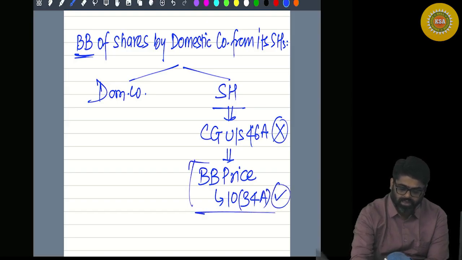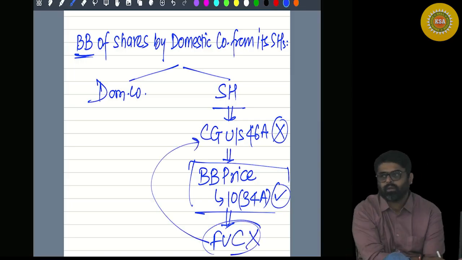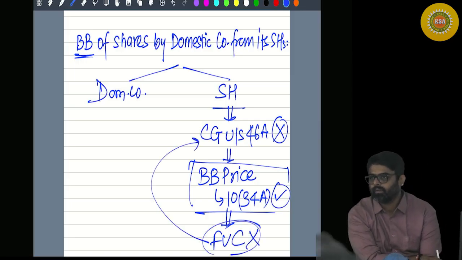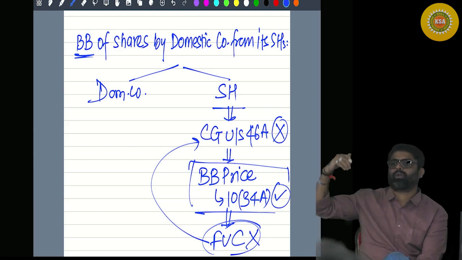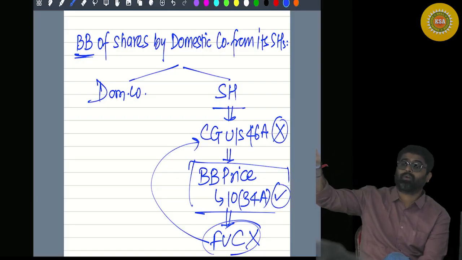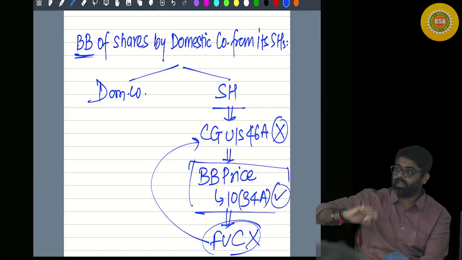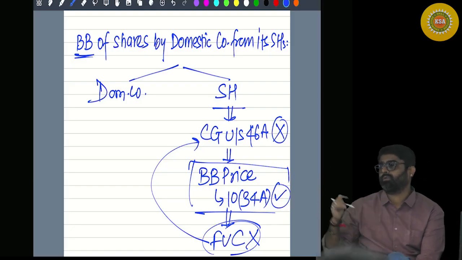If this is fully exempt, there is no need to take it as your full value of consideration and no need to calculate your capital gain. We will forget about the buyback price. You forget about your cost, because you incurred 2 lakh rupees of cost and earned 5 lakh rupees of income. There was 3 lakh rupees of gain which we will not tax you.